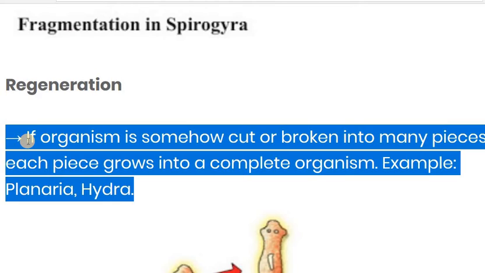Regeneration means if the organism is somehow cut or broken into many pieces, then each piece grows into a complete organism. For example, planaria and hydra. Regeneration means if the organism is somehow cut, or broken into many pieces, each piece grows as an individual and completes the rest of the body. So that kind of asexual reproduction comes under regeneration. For example, planaria and hydra.